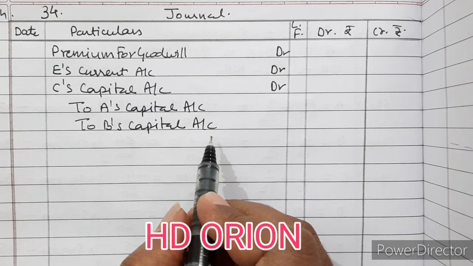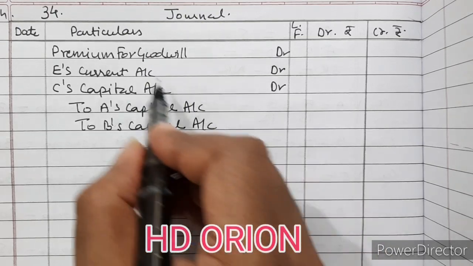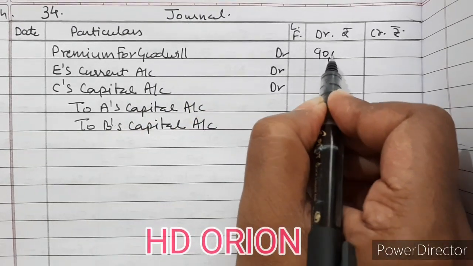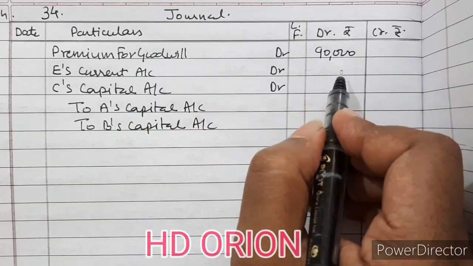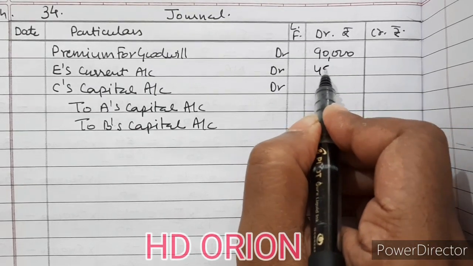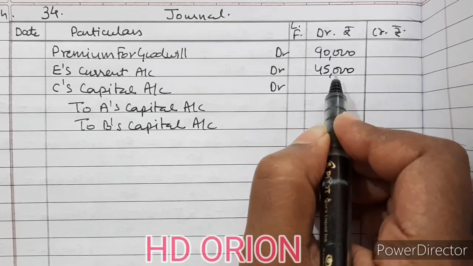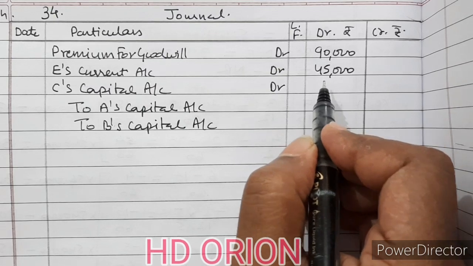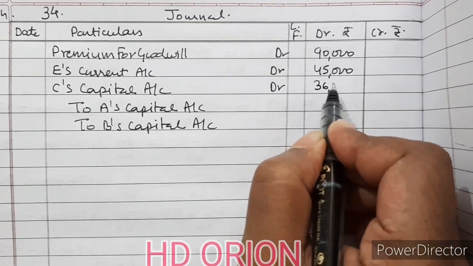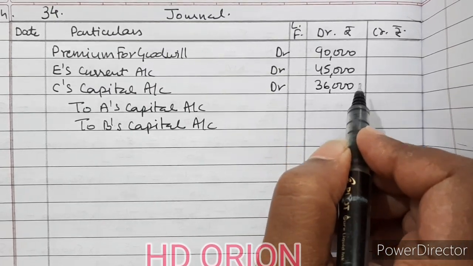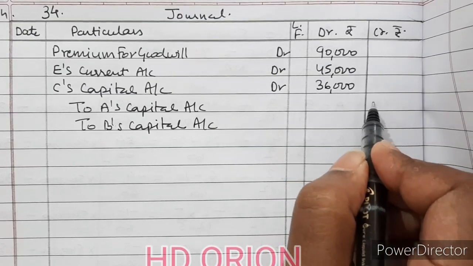So premium for goodwill is for 90,000 and E's current account 45,000. Then C's capital account is 36,000. A's capital account is 1,35,000.